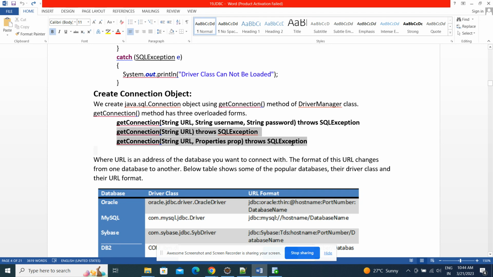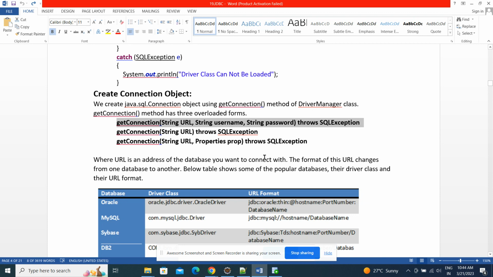Otherwise, the other two are also there. Only the URL contains all the things. With the URL, username, password, everything is contained as part of the URL. And with the URL and properties, we can get the username and password from the properties. Leave these two other methods, guys. Concentrate on only this one. This is the one that will be used mostly.